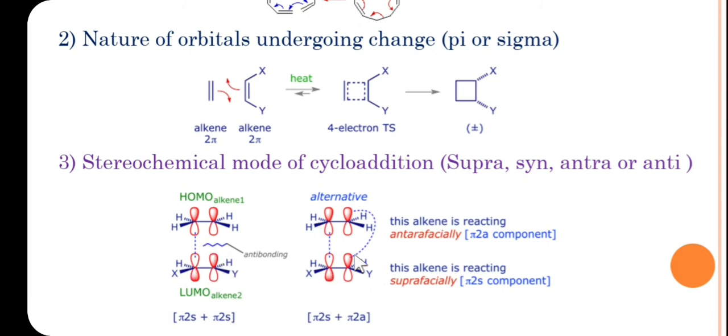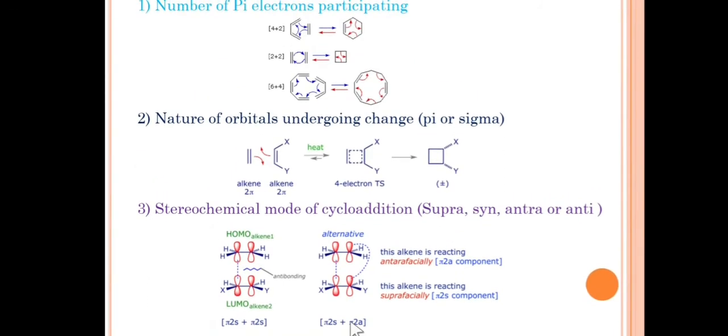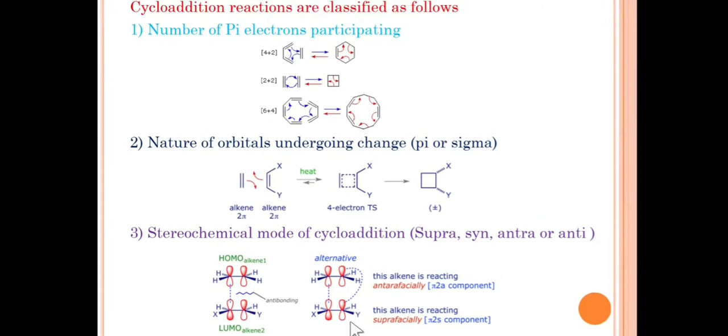Now in this case, one is supra, another is antara. So π2s for this and π2a for this. So this is a π2s plus π2a cycloaddition. This is how in SET or NET examinations they ask the 2 marks question, what type of reaction is this in case of cycloaddition reaction. So you can classify cycloaddition reaction on the basis of the number of pi electrons, on the basis of the nature of orbitals undergoing change, and thirdly the stereochemical mode of cycloaddition.